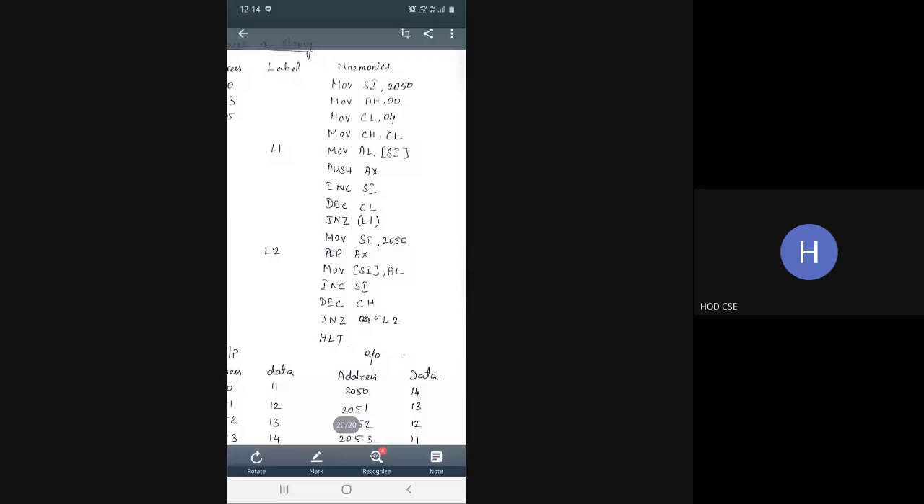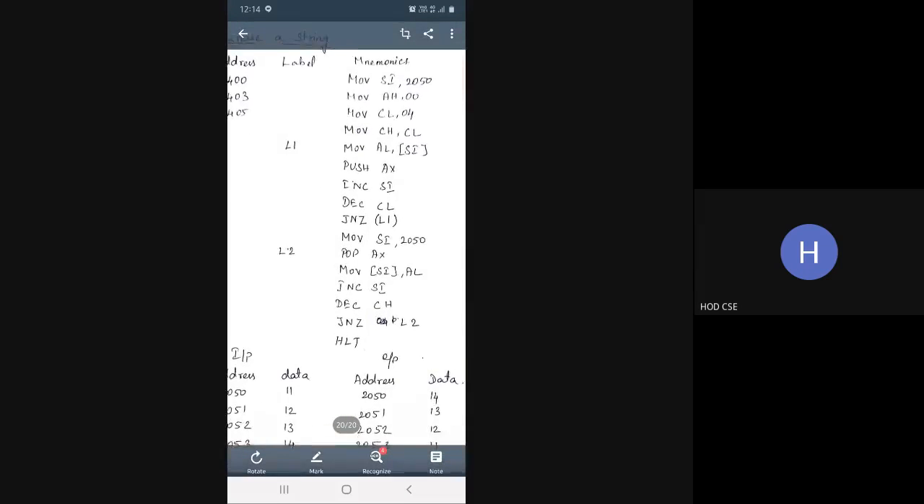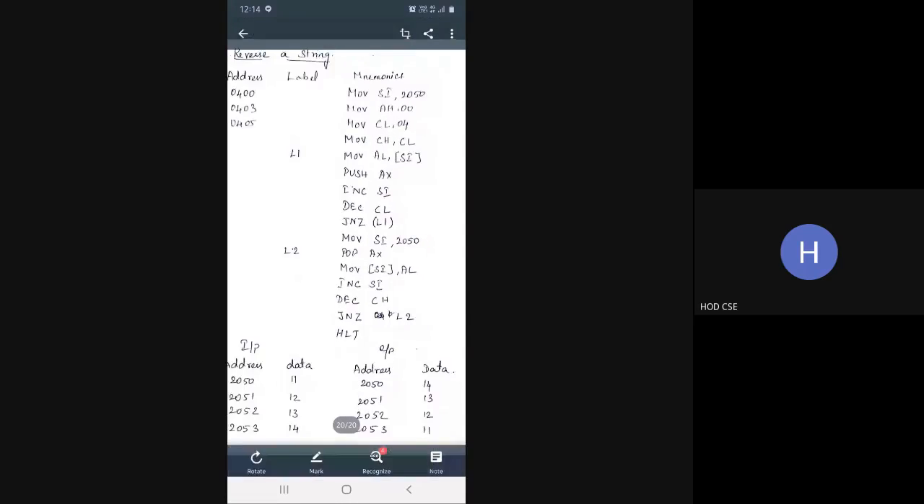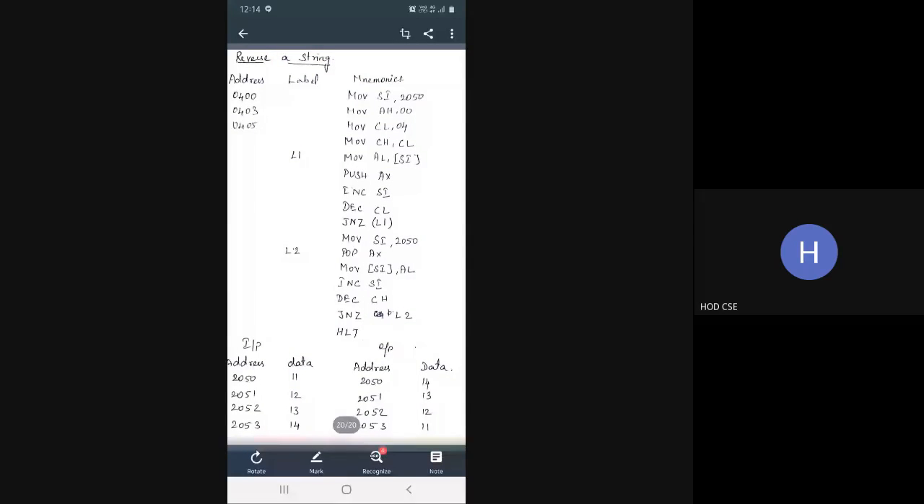So this is the reverse string. It is a general formula. If you are pushing a set of data into a stack, then you pop it out. While popping, the last will come first. Okay, so that is nothing but the reverse process. You are getting a set of data and you are pushing the data.